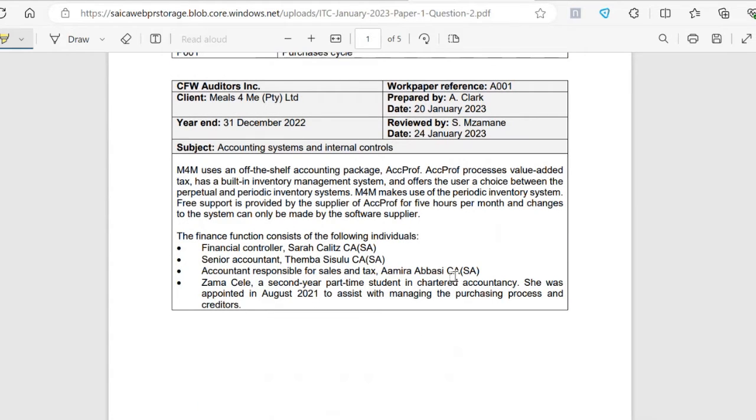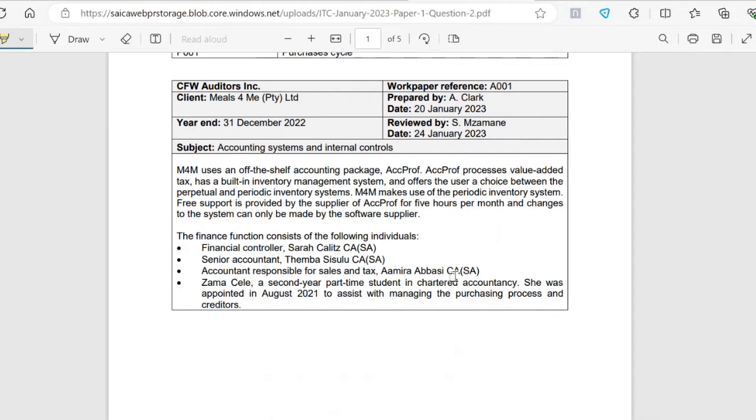So the accounting system and internal controls. M4M uses an off-the-shelf accounting package, ACPROF. ACPROF processes value-added tax, has a built-in inventory management system, and offers the user a choice between perpetual and periodic inventory system. So you can see that this is relevant because we're looking at the purchases cycle. So M4M makes use of the periodic inventory system.